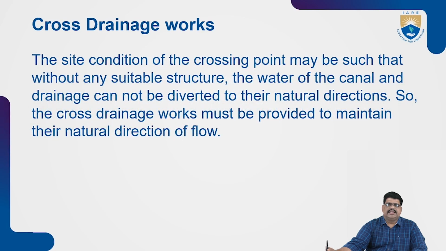At such a point, without any suitable structure, the water of the canal and drainage cannot be kept in their natural directions, so cross drainage works must be provided to maintain the natural directions of the flow.